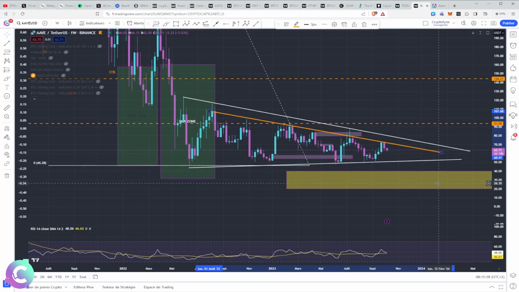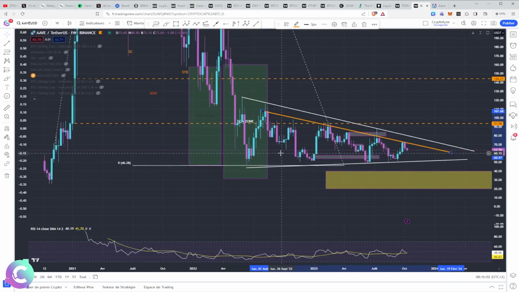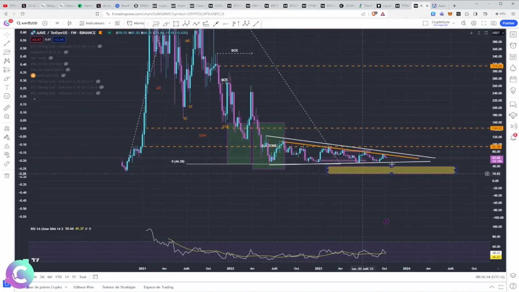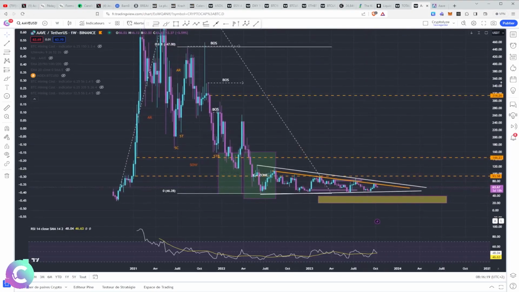either a bearish resolution with a break below the 40, if ever we have very, very strong pressure at the level of the total market cap, therefore, of all the cryptos, in which we will also have pressure at the level of AAVE. Otherwise, I have a tendency to tell you that it is something which will go on the rise. When you see compression like that, that's really the principle in which it's interesting to think about its exposure on the AAVE.